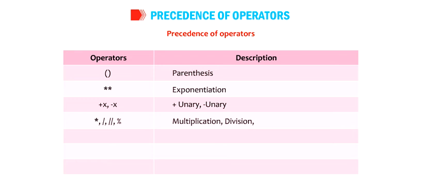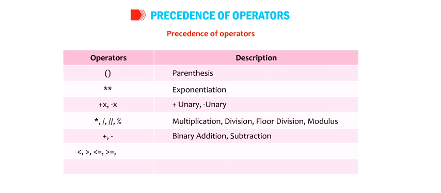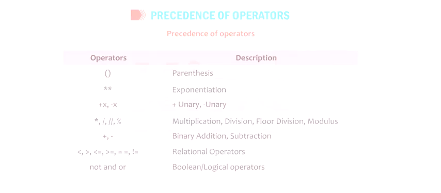Binary addition and subtraction: plus, minus. Relational operators: smaller than, greater than, equal to, not equal to. Boolean or logical operators: not, and, or.